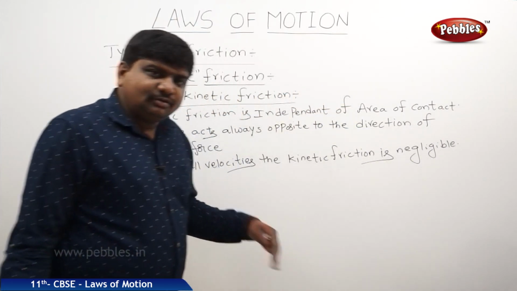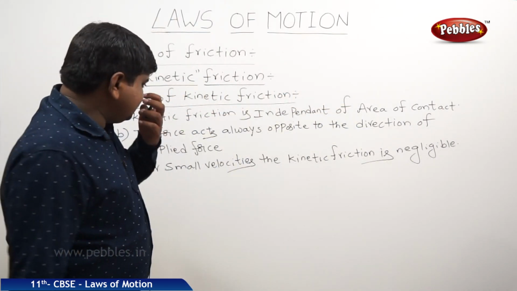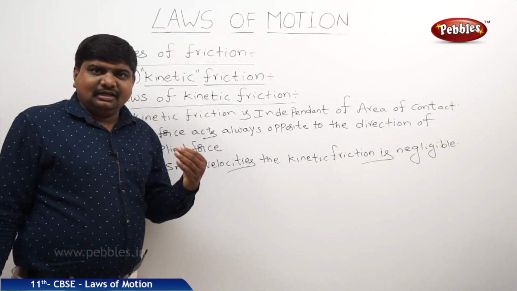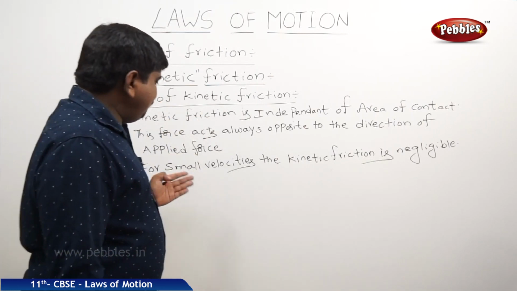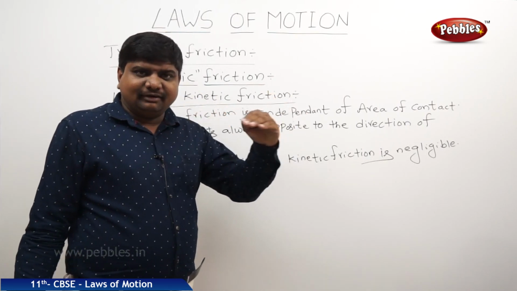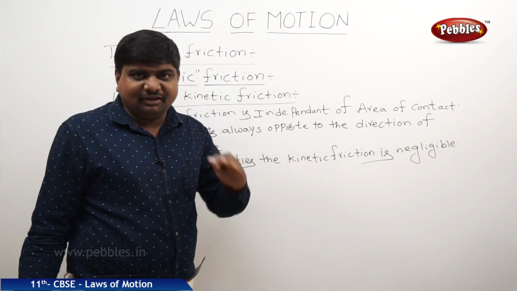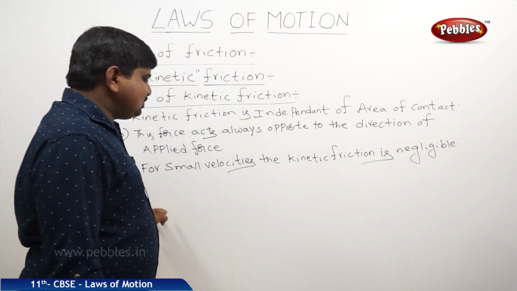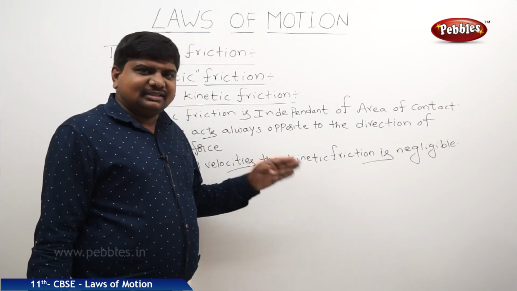But if the velocity keeps increasing, take the example of thermal welding. In thermal welding, the reaction force will be more because the ions coming out of the welding rod, in the form of electrical or electromagnetic waves, can create a lot of friction on the surface.